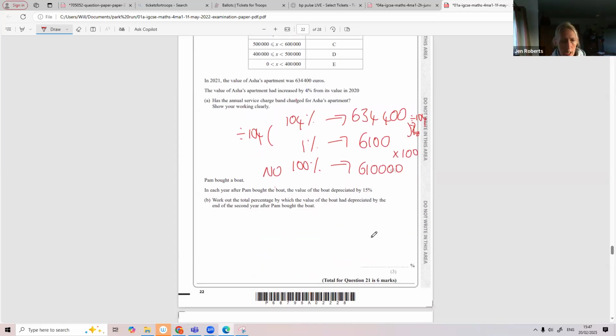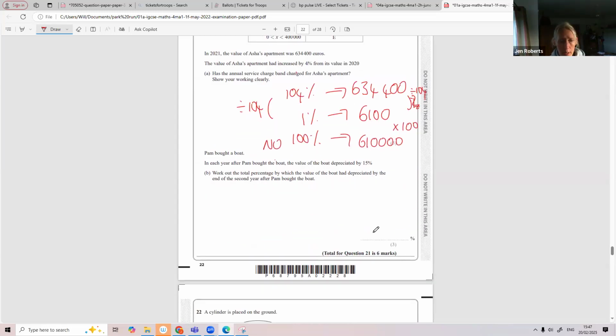Pam bought a boat. We don't know how much Pam spent on a boat. I'm probably going to say £100, let's say, because £100, 100% makes it easier. And each year after Pam bought the boat, the value of the boat depreciated by 15%, went down by 15%. Work out the total percentage by which the value had depreciated.